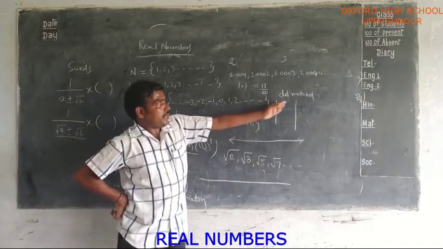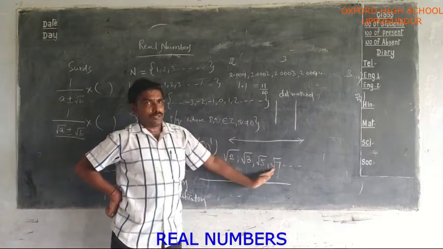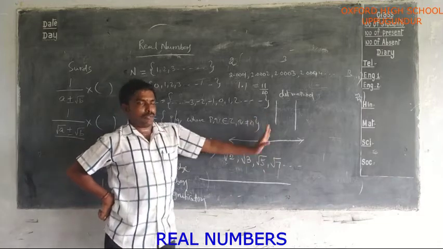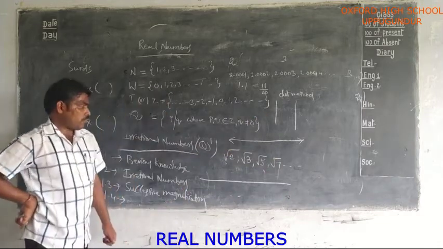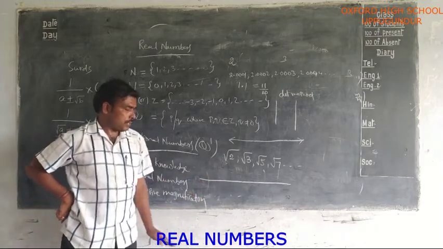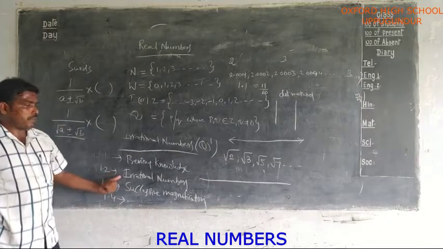By the division method, you can find square roots up to 3 places or 4 places. Next, how can we represent these irrational numbers on the number line? These concepts are in exercise 1.2.